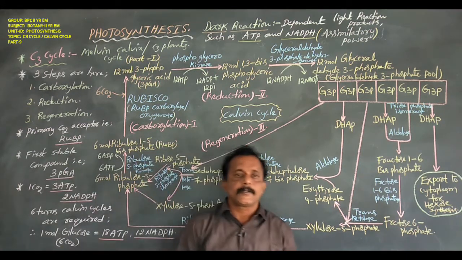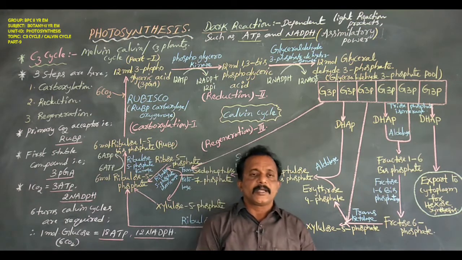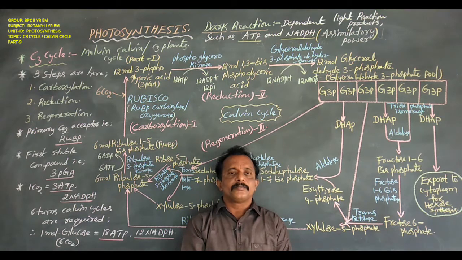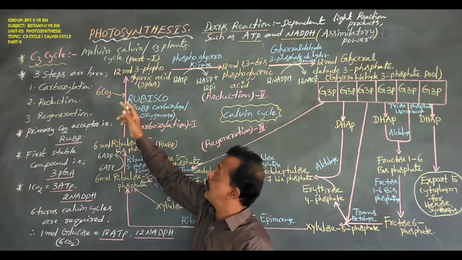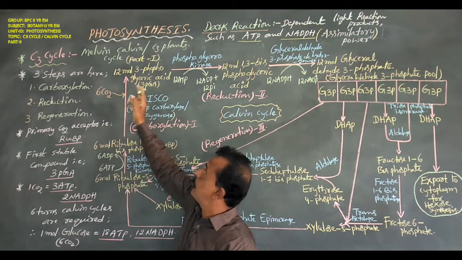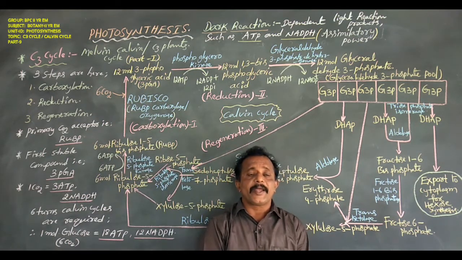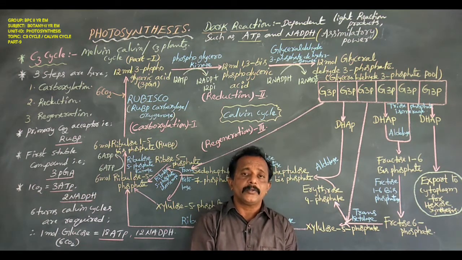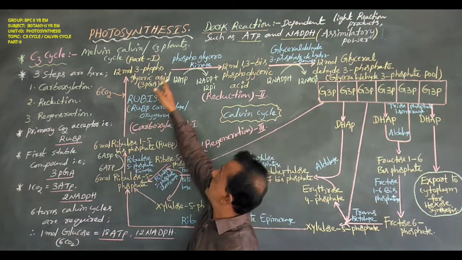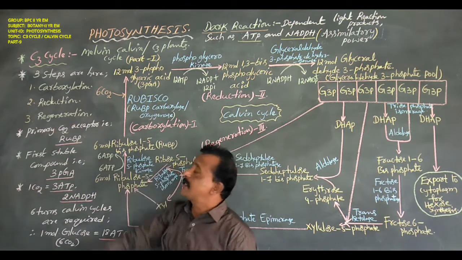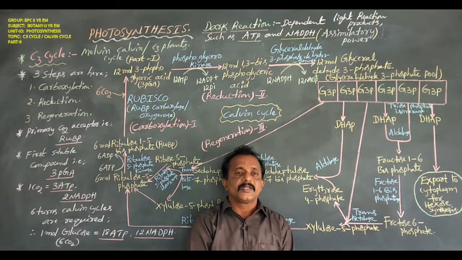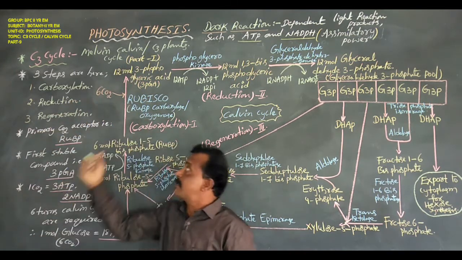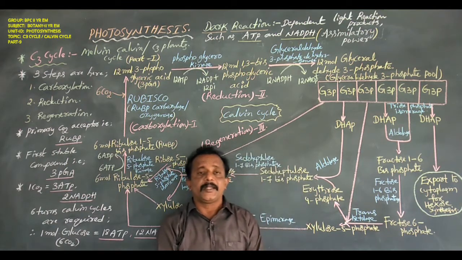Dear students, C3 means that in some plants the first product formed is a 3 carbon compound. Hence these plants are named C3 plants, and this cycle is named the C3 cycle. This C3 cycle was first observed by Melvin Calvin, so this cycle is named the Melvin Calvin cycle.